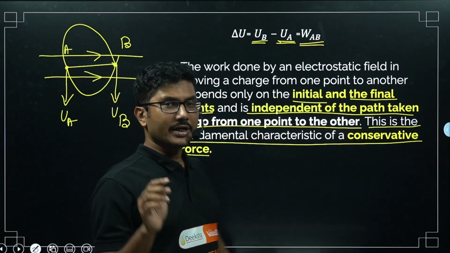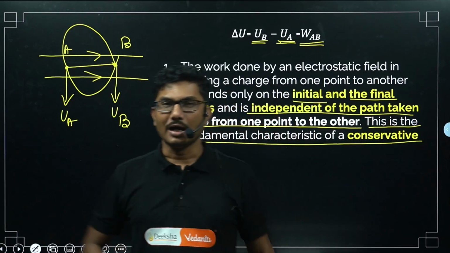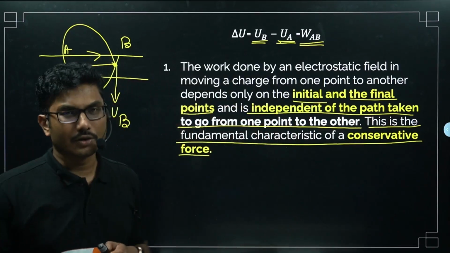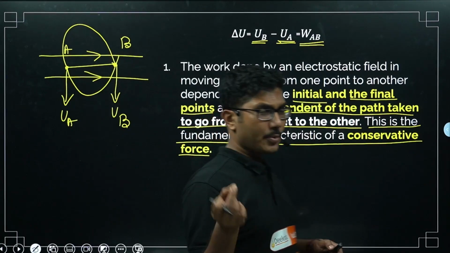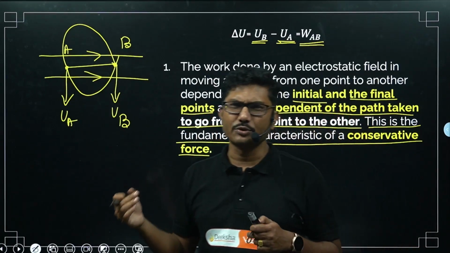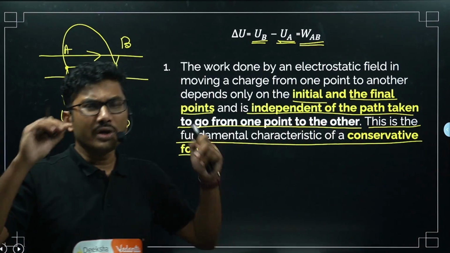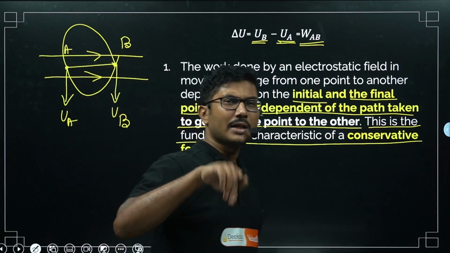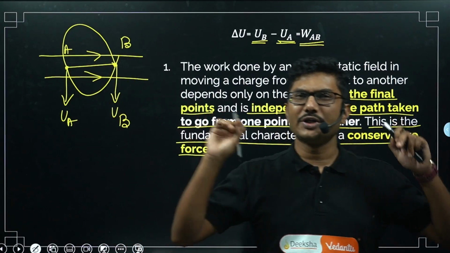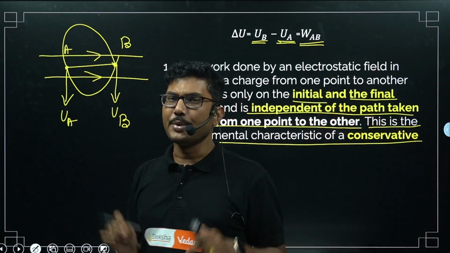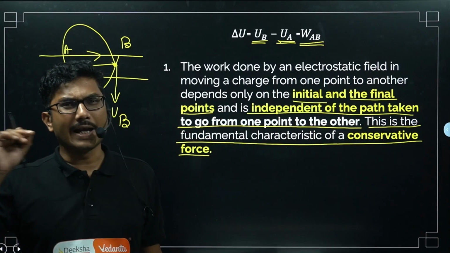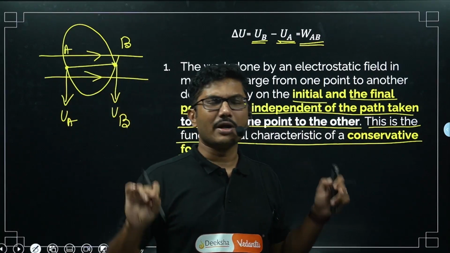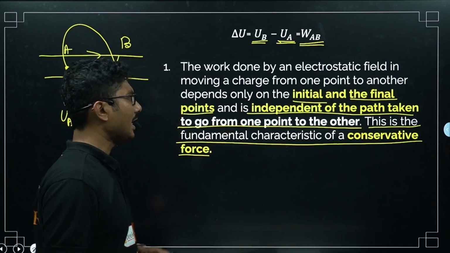So in one of the year KCET they have given different paths, and they asked through which work done is maximum, work done is minimum, or I think they have asked you to find the work done. So don't get confused depending upon the path. Work done is immaterial. Potential energy difference depends only on the starting and ending point. It does not depend on through which path you have taken.